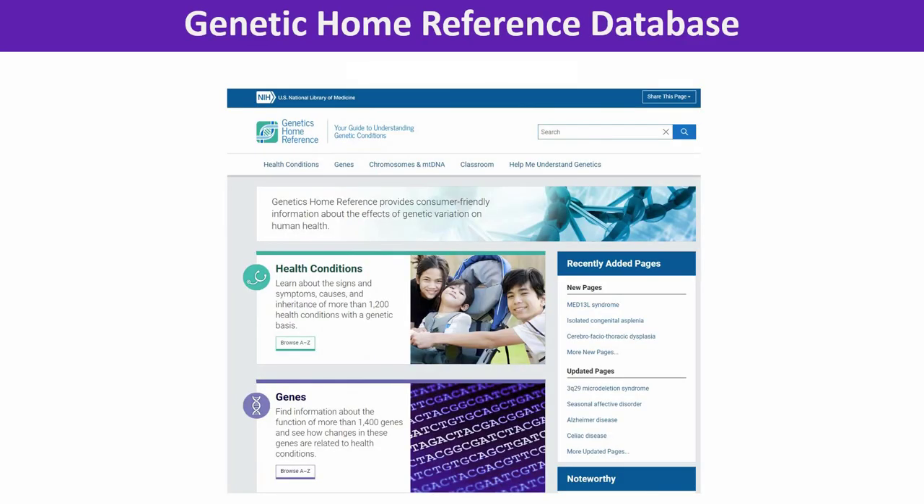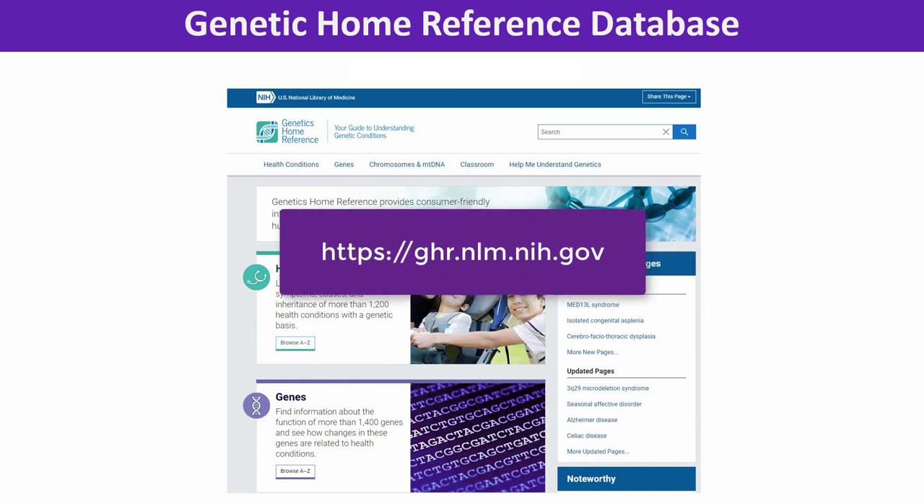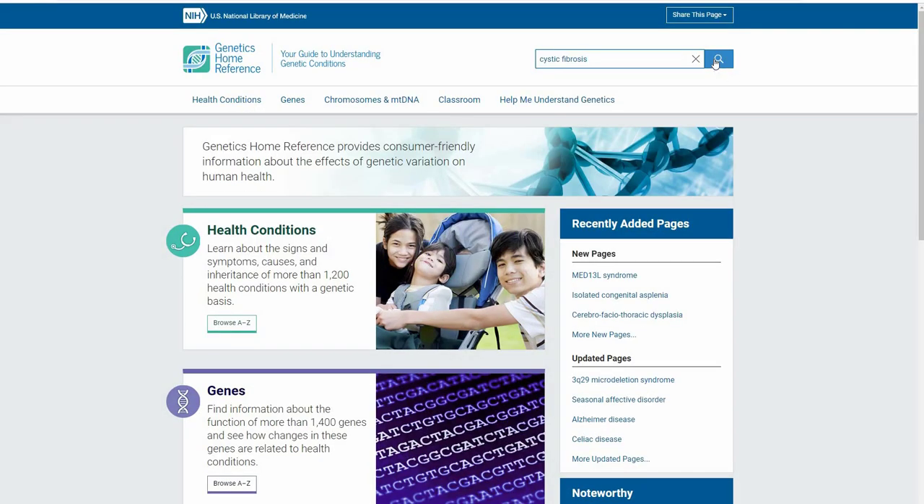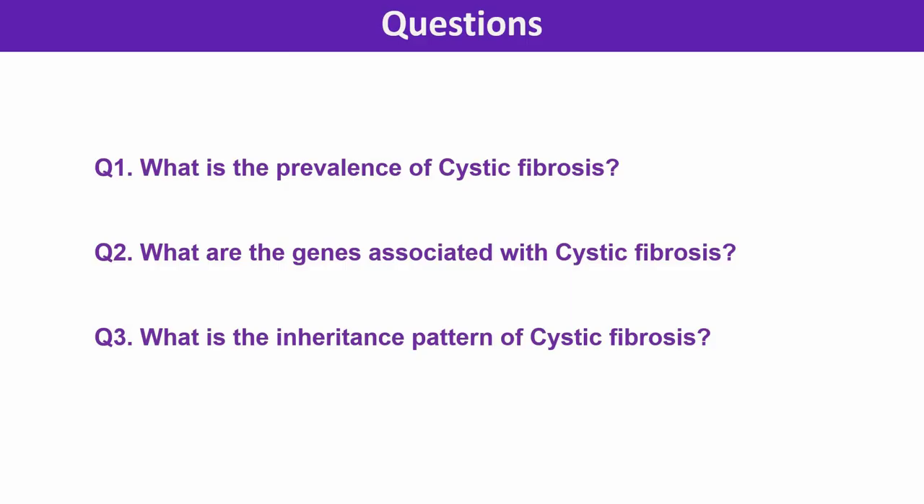To gather information about this disease, let's explore the Genetic Home Reference Database maintained by the National Library of Medicine that provides consumer-friendly information about the effects of genetic variation on human health. Querying this database with cystic fibrosis returns a web page with all relevant information about the disease's description, prevalence or frequency in the human population, causes, and inheritance pattern. Let's explore this page by asking clinically relevant questions for investigation.